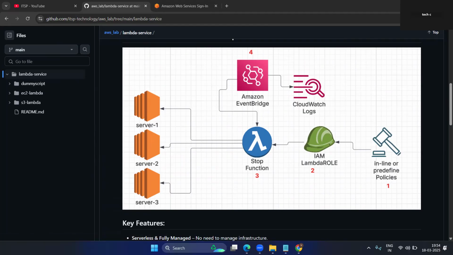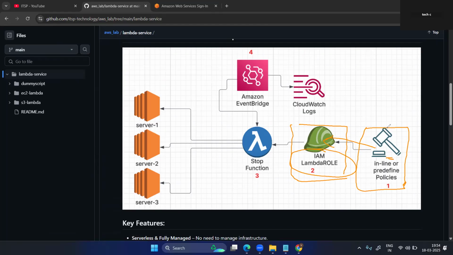So I'm going to explain. Now you can see this point: this is the inline policy. In this demo, first we create an inline policy. Inline policy means a user-defined policy. You can create one user-defined policy. Second, attach this policy to a role: create one IAM role and attach this policy.